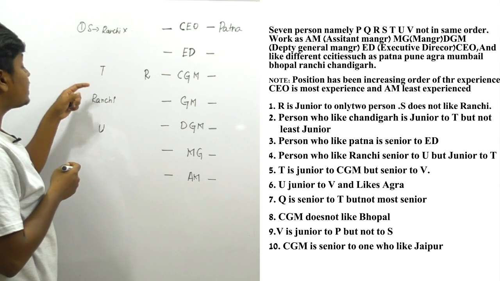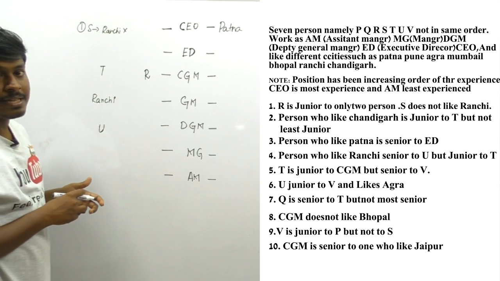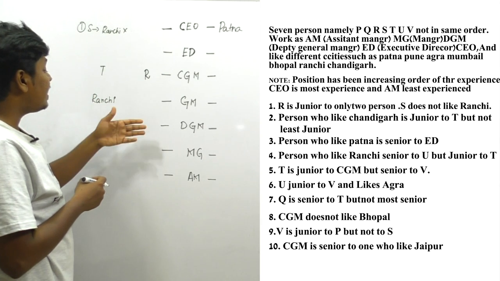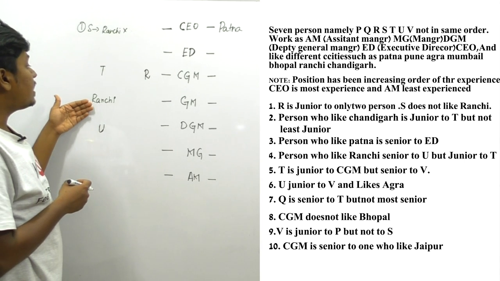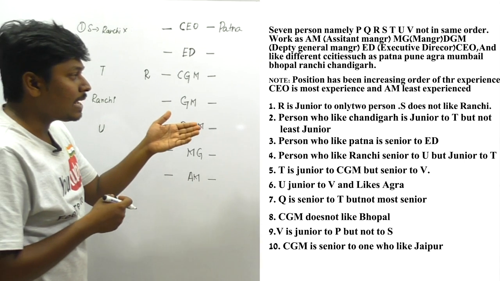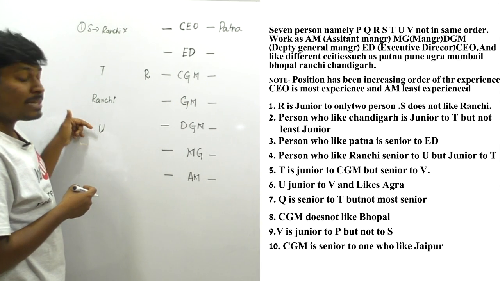Friends, we can't exactly say that Ranchi is right between T and U; between T and U there may be many persons. But they have clearly said that the person who likes Ranchi is senior to U and junior to T. Listen to the words carefully, friends: the person who likes Ranchi is senior to U but junior to T.